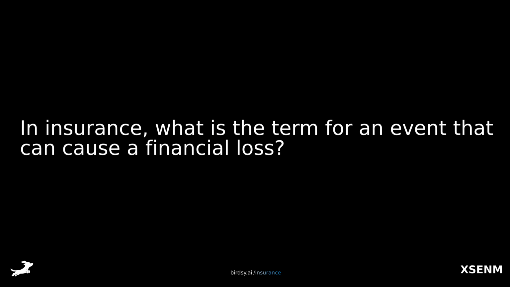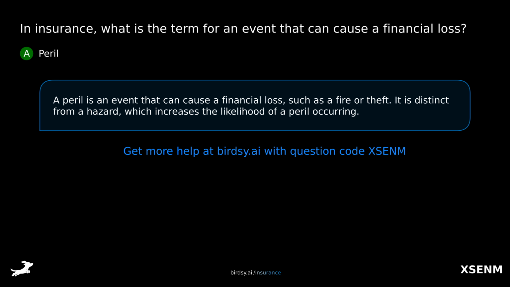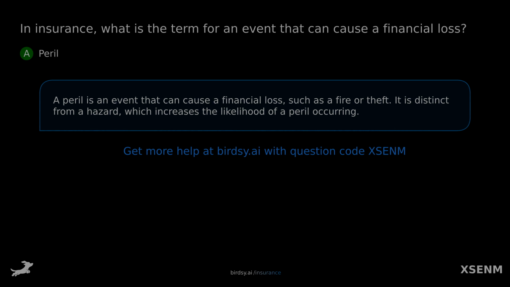In insurance, what is the term for an event that can cause a financial loss? Is it A, peril? B, hazard? C, risk? Or D, exposure? The answer is A, peril. A peril is an event that can cause a financial loss, such as a fire or theft. It is distinct from a hazard, which increases the likelihood of a peril occurring.